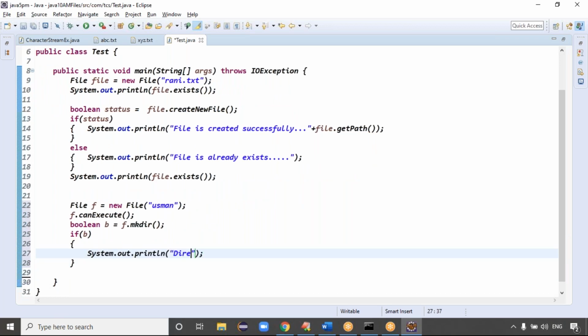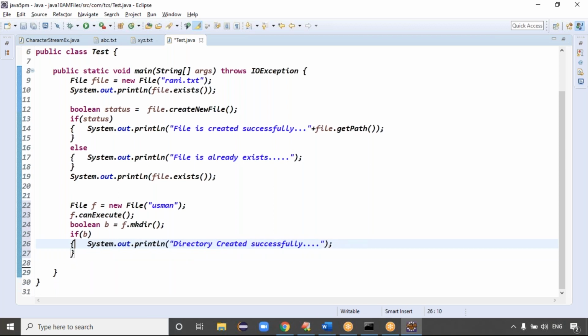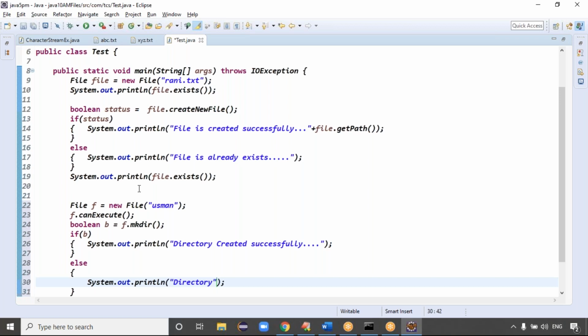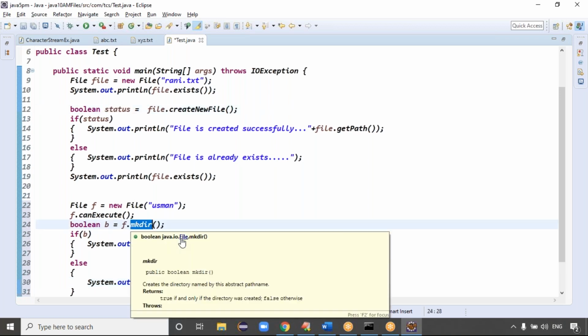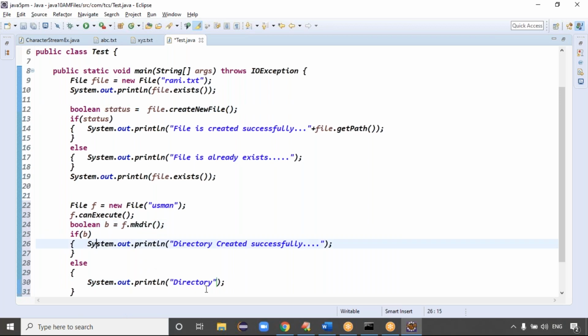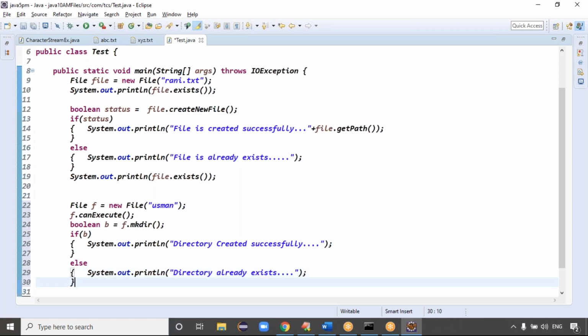Sysout, control space: directory created successfully. False means what? Directory already exists. Yes, createNewFile also returns a boolean value, and mkdir also returns a boolean value. True means directory created successfully, false means directory already exists. Is it clear now?